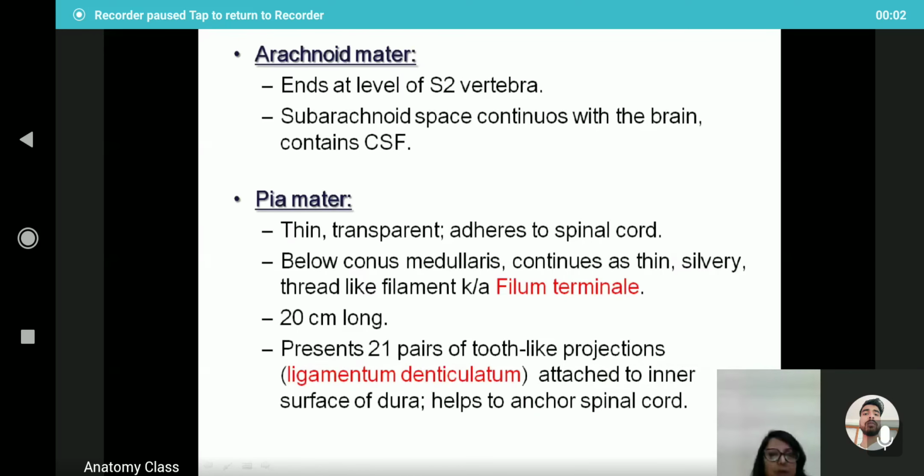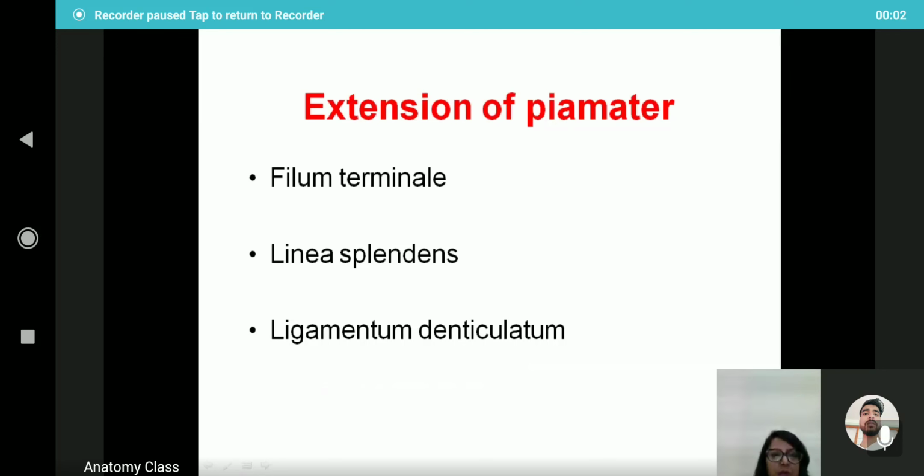So the filum terminale and the ligamentum denticulatum are modifications of the pia mater. The extension or modifications of the pia mater are the filum terminale from the conus medullaris, the linea splendens at the lumbar level, and the ligamentum denticulatum on each side of the spinal cord.